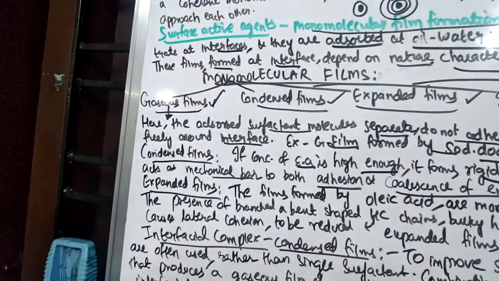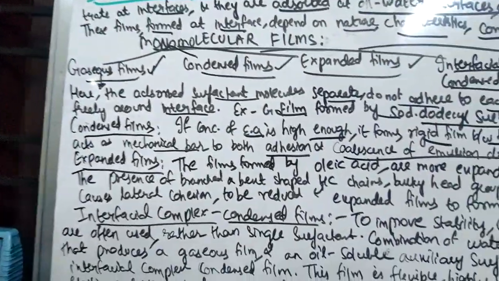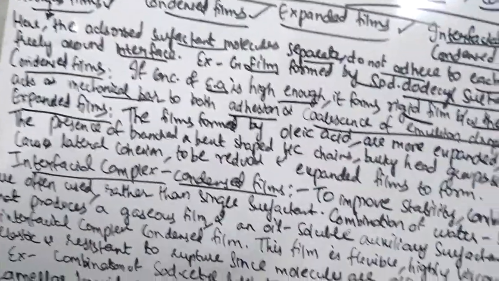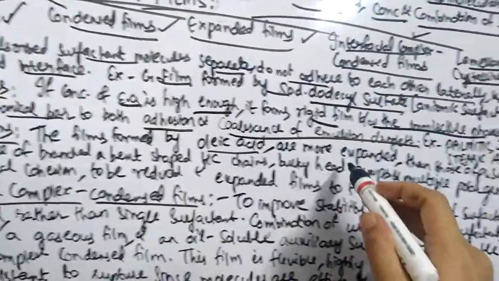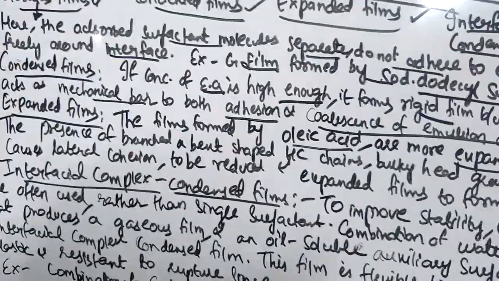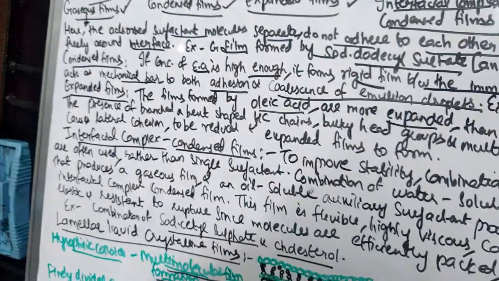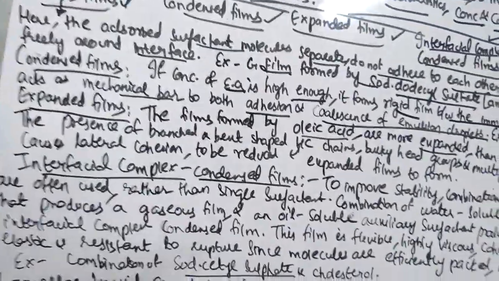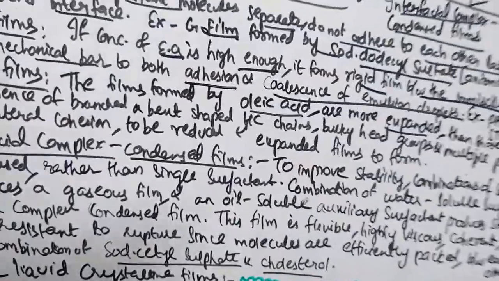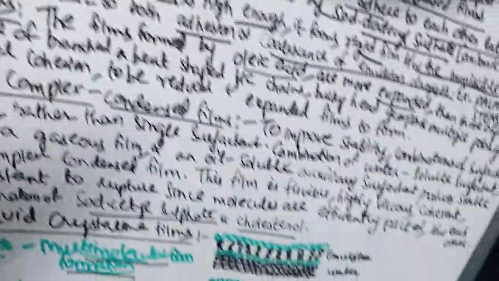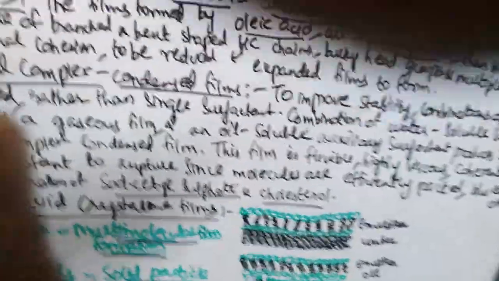Okay, next coming to the expanded films. The films formed by oleic acid are more expanded. Oleic acid is a surfactant which will form an expanded film. The films formed by oleic acid are more expanded than those of palmitic and stearic acid. In oleic acid you have branched chains.